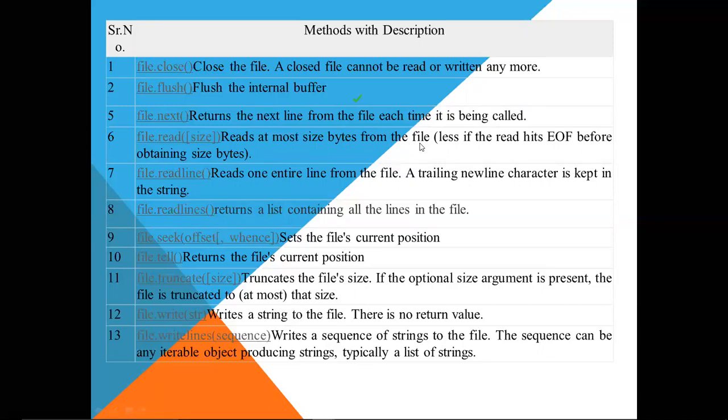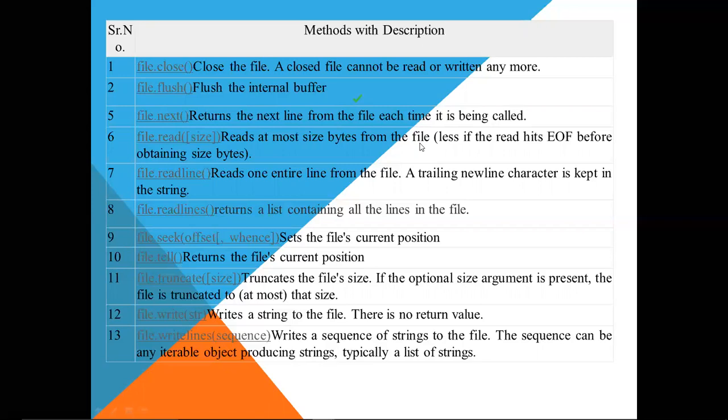File dot next returns the next line from the file each time it is called. File dot read will read the content of the file character by character. If an argument, a size, is provided, then it will return that number of characters. If the size is not provided, it will return the whole content of the file.